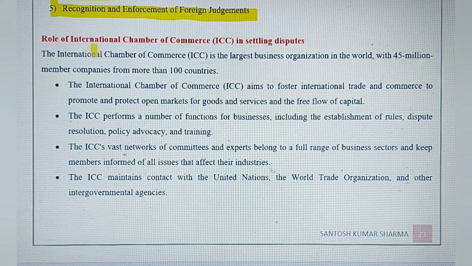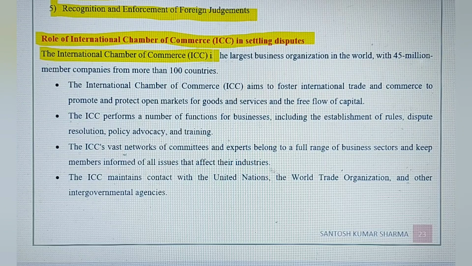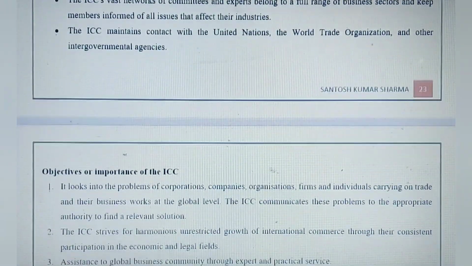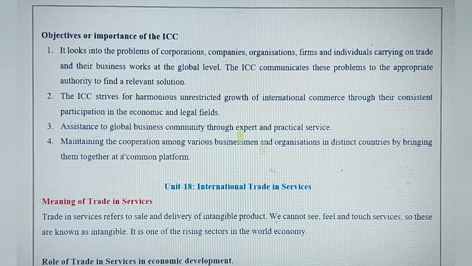Okay. The next one is the role of the International Chamber of Commerce, ICC, in settling disputes. Now this is one of the very important organizations that tries to settle disputes among trading partners. Basically the main object is to settle disputes by negotiation or by arbitration, and promote international trade among the countries of the world. And these are a few objectives, or why this ICC is important.